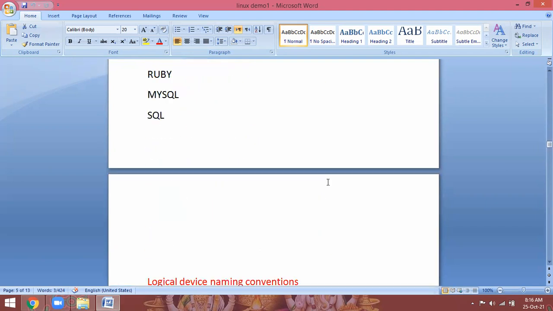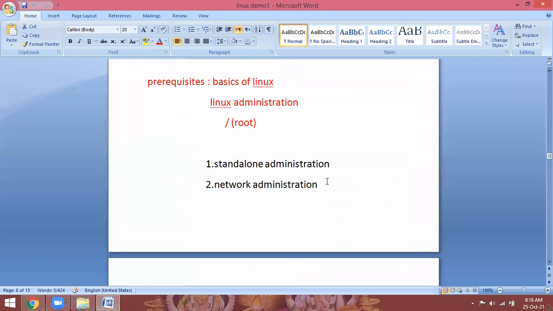Next, the Linux administration course is divided into two parts: standalone administration and network administration. Before going to learn these administration tasks, for the first 1 week we are going to learn the basics of Linux: creating files, directories, copying directories, removing files, removing directories. In Windows, you simply right click new folder, right click copy paste, right click cut to paste. Like that in Linux, each and everything we do with the command line only. Any configuration in Linux we do with the command prompt only.